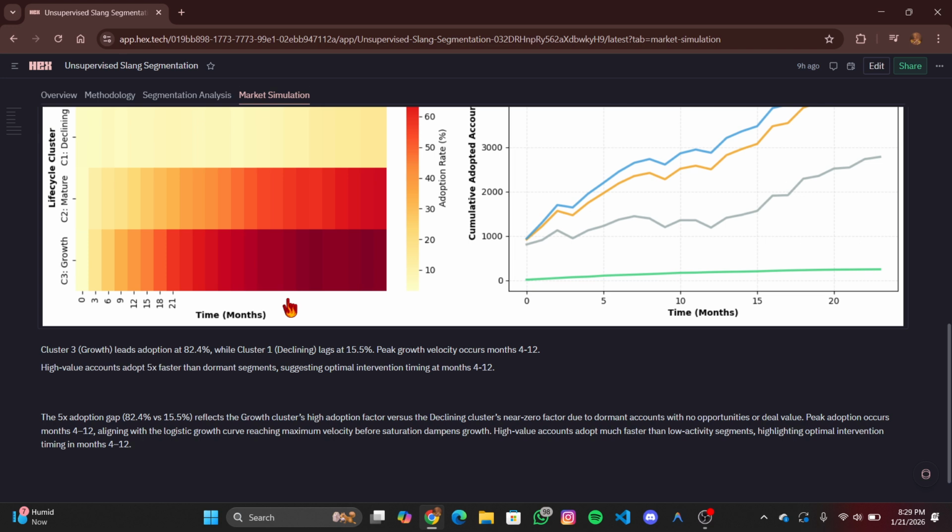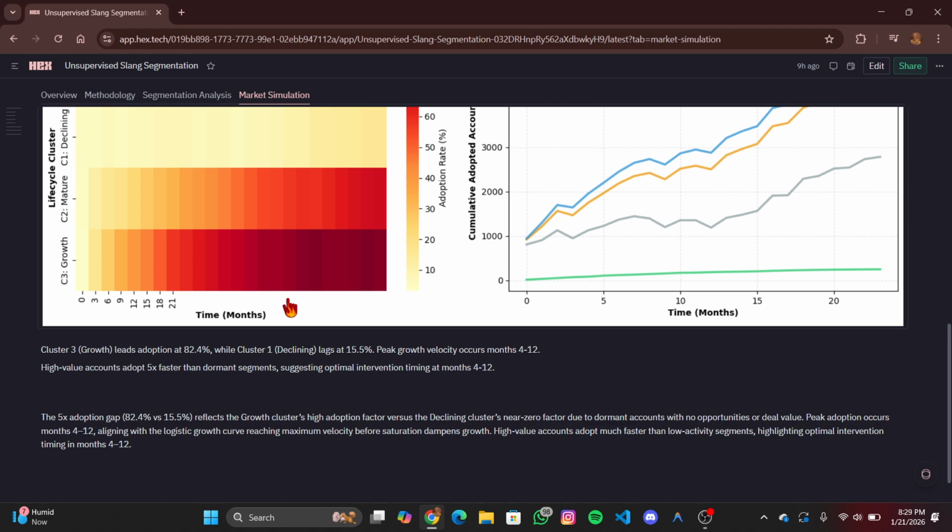And finally, why is this interesting or useful? Even without social media feeds, SlangOracle demonstrates that cultural trends can be modeled, priced, and simulated using behavioral signals alone. This approach can extend beyond slang to products, features, or emerging technologies where direct usage data is limited.